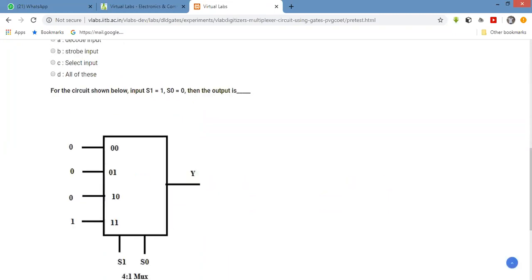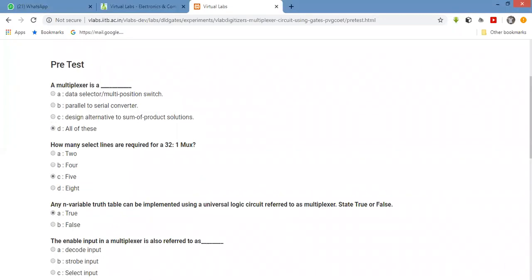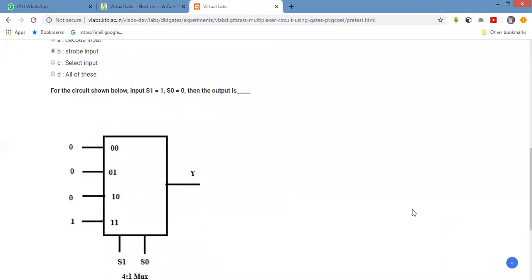The enable input: there is an enable pin. That enable pin for the multiplexer is also called the strobe, or strobe enable. It is used for starting the operation of the multiplexer.